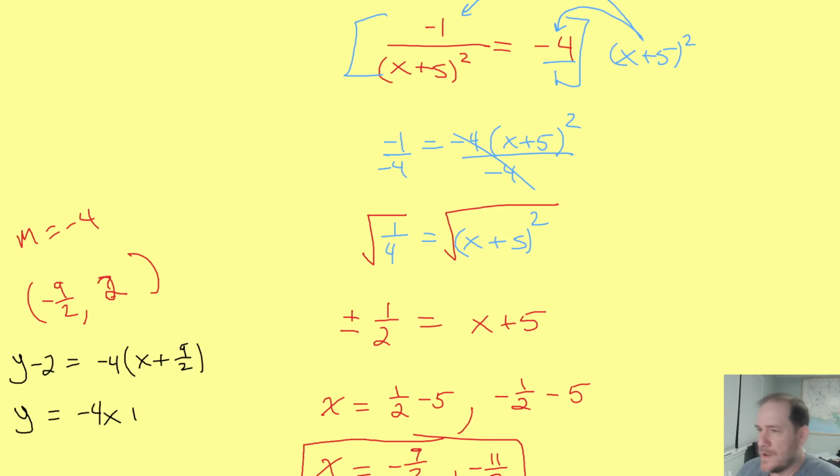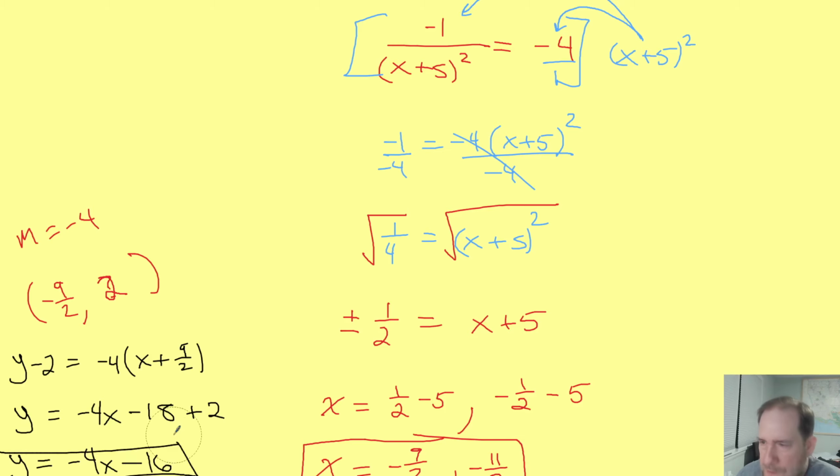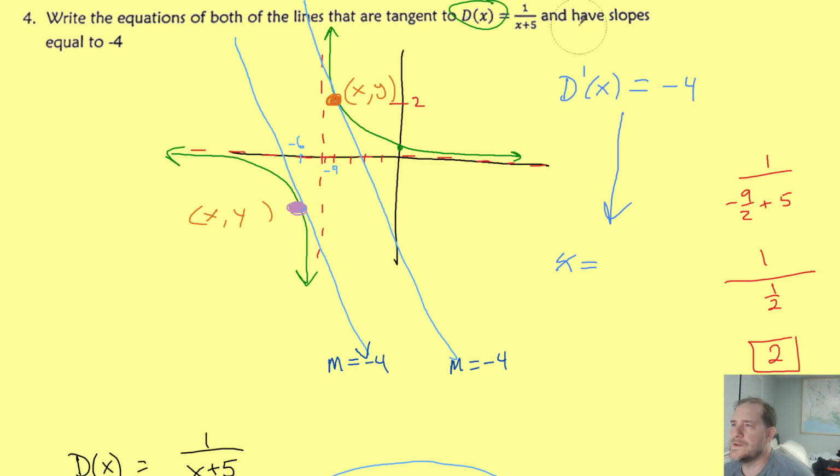But it's not plus, it's minus 18. And then the minus 2 from over here, I'm going to add it back over. So I'm getting an equation of negative 4x minus 16. Does that negative y-intercept feel good? Yes, it does, because we're getting negative 16.